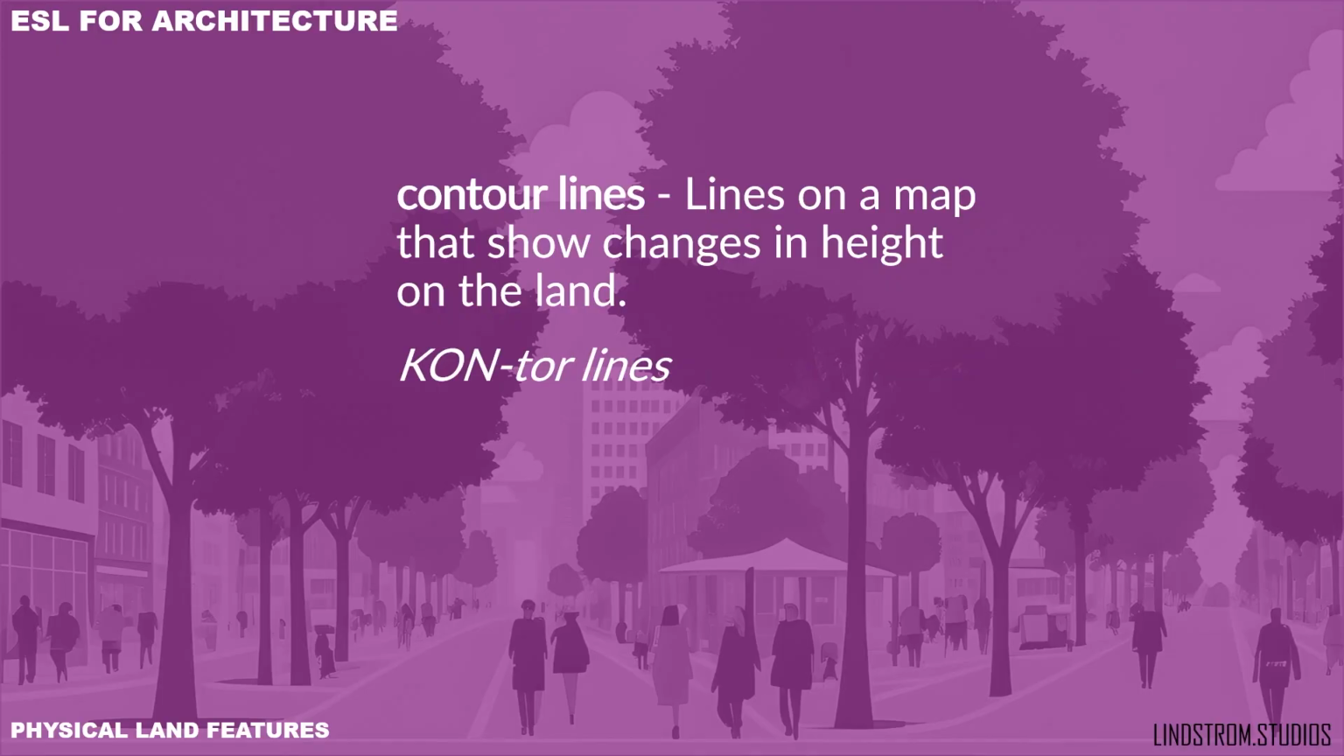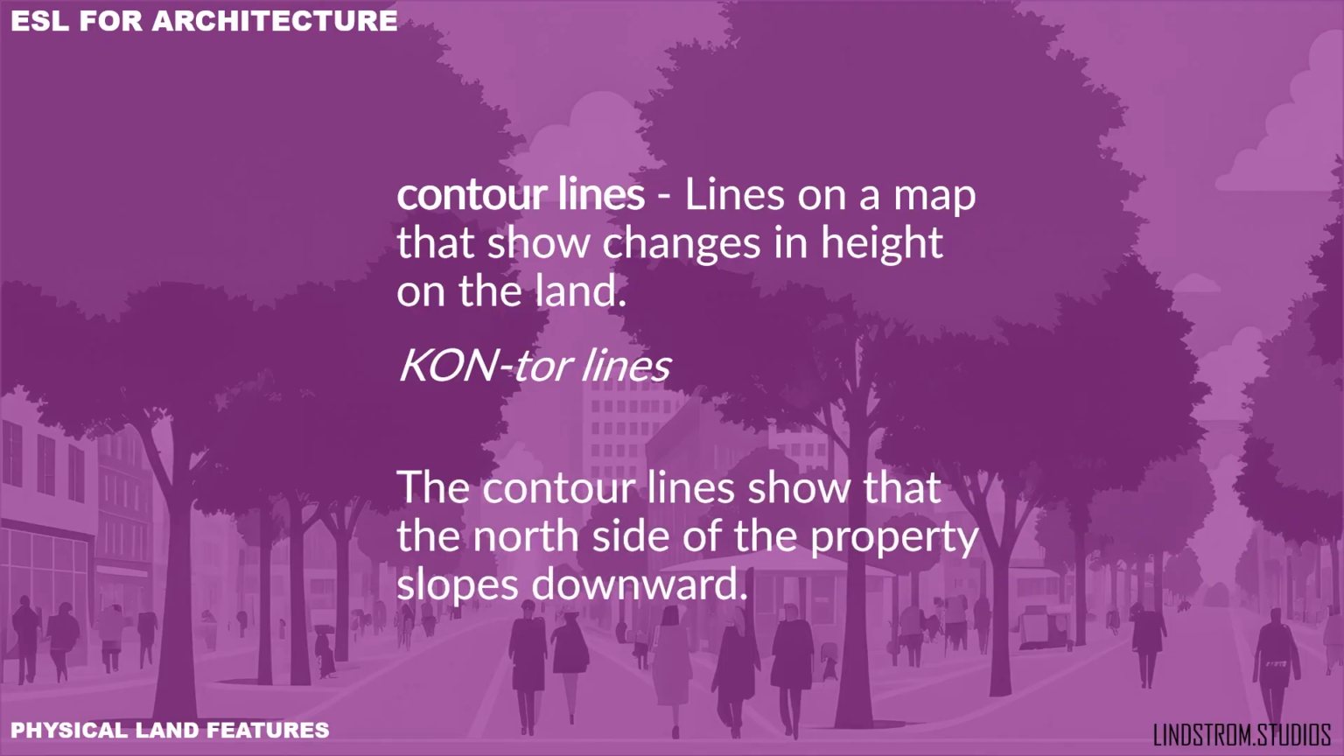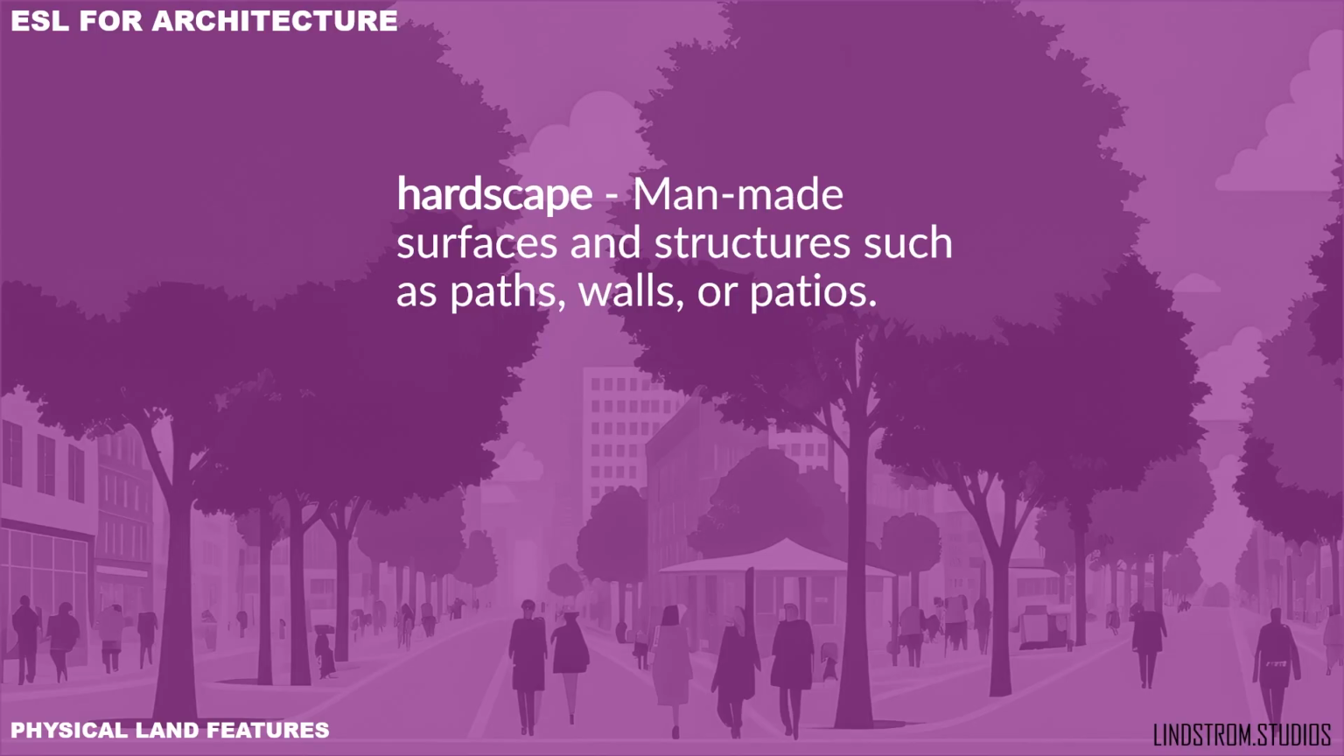Contour lines. The contour lines show that the north side of the property slopes downward. Hardscape. Man-made surfaces and structures such as paths, walls, or patios.